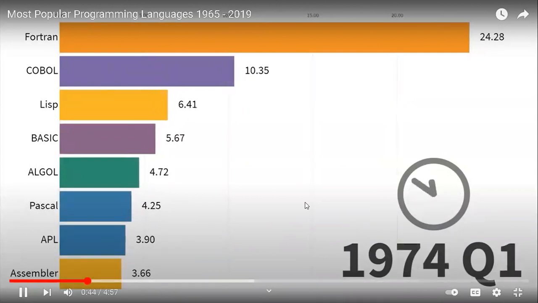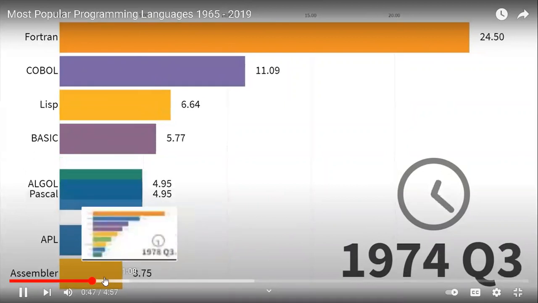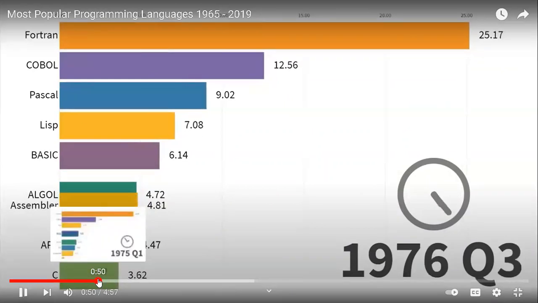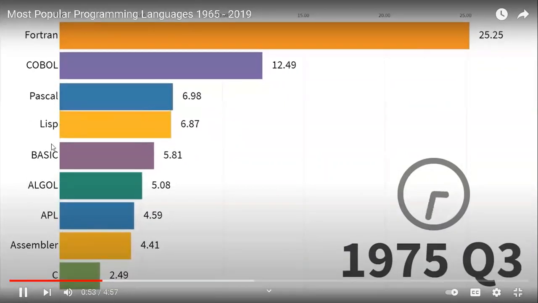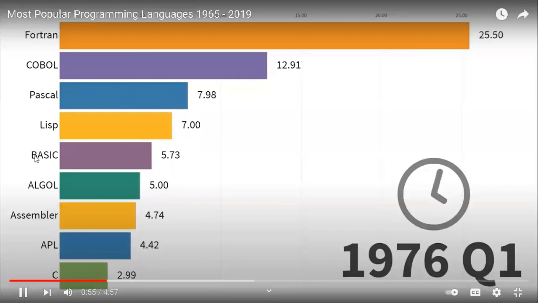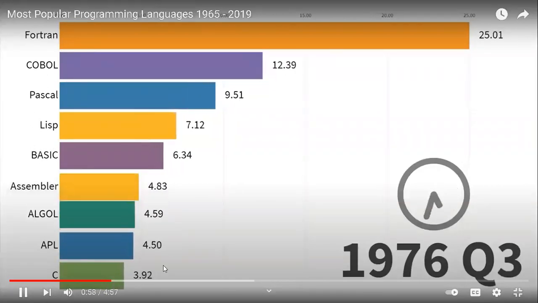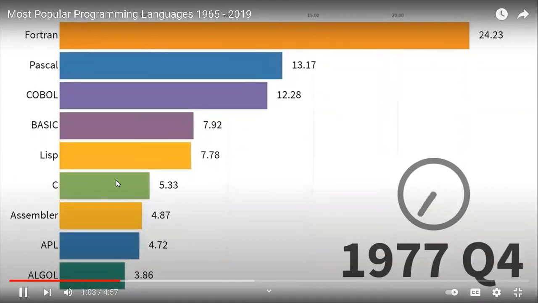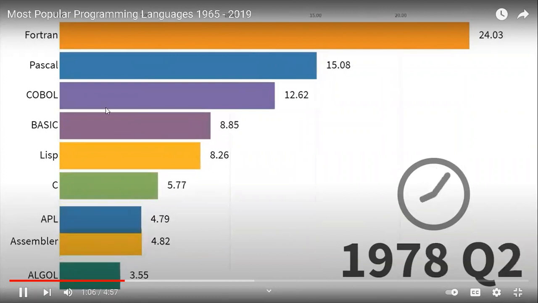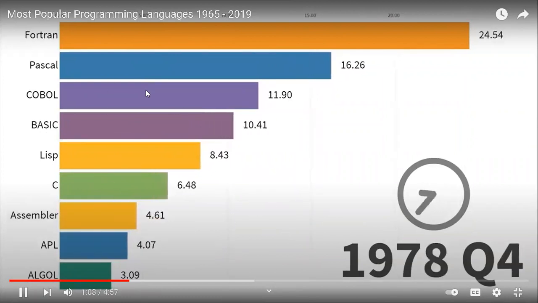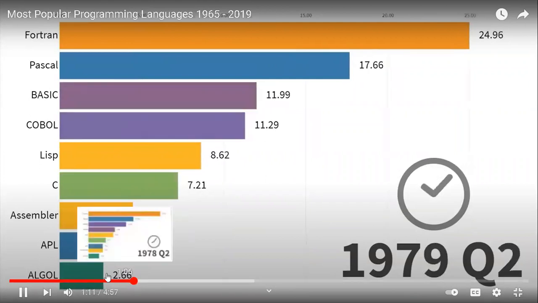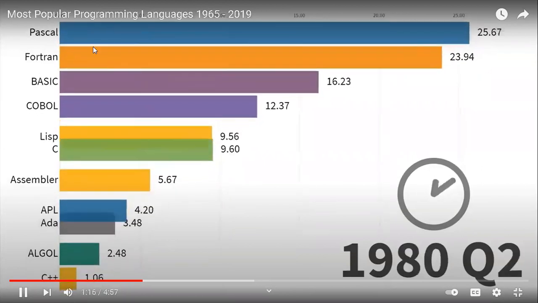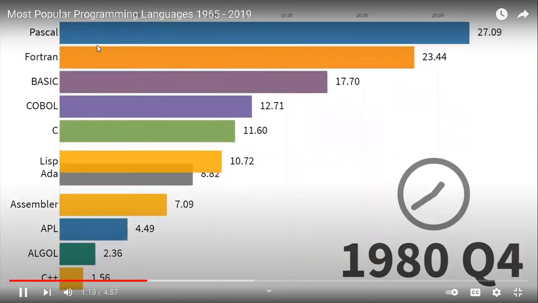So it is 1973. Still Fortran was popular at that time. I don't know how many of you know BASIC. BASIC is very common, like DOS. Look, C has already started. 1977. Pascal is quite popular. Look, Pascal crossed Fortran.